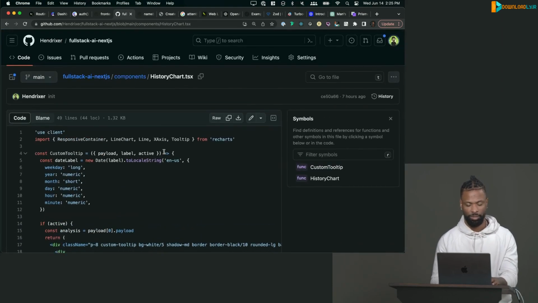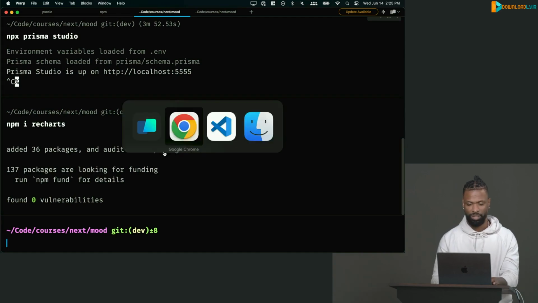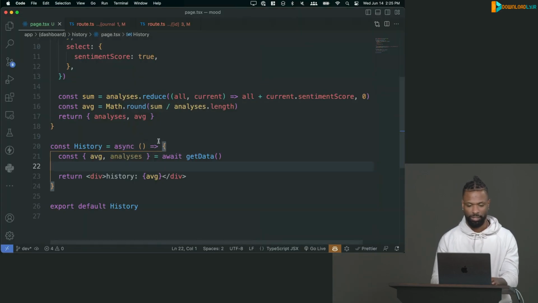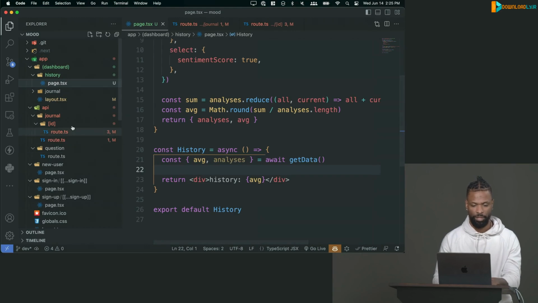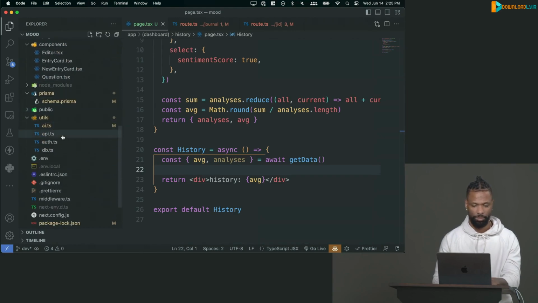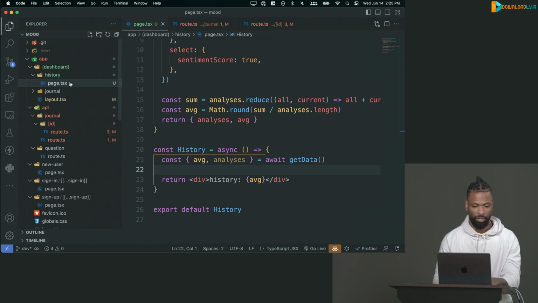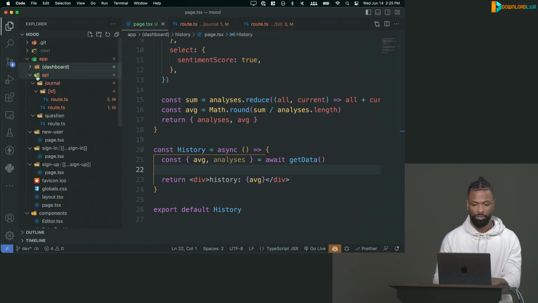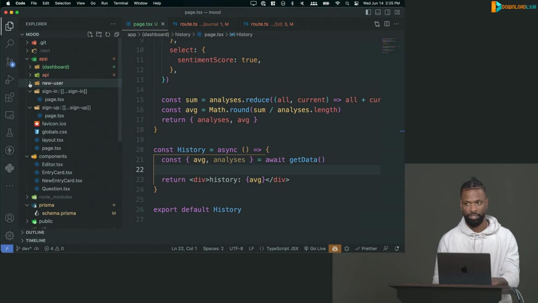Okay, so we're gonna make a chart, but a chart is mostly all client-side stuff, so we need a client component, so let's do that. I'm just gonna go to our component folder where we put pretty much all of our client components. But components can be server components too. It's not only pages.